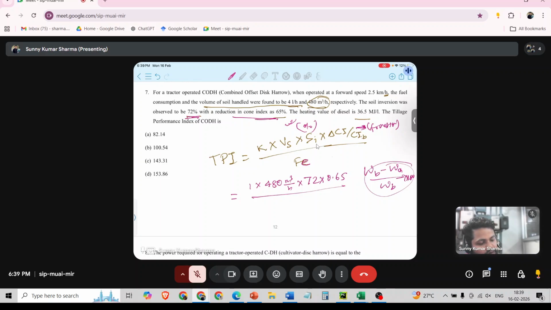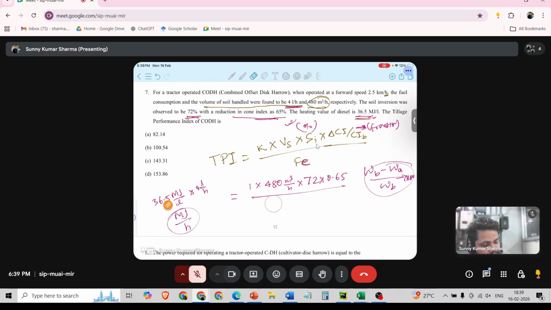By what is the fuel energy input? That is, what is the fuel required? Fuel consumption is 4 liter per hour, and calorific value of diesel is 36.5 megajoule per liter. 36.5 megajoule per liter into 4 liter per hour. We will do that, then we can get megajoule per hour. This is the fuel energy per hour we are giving.